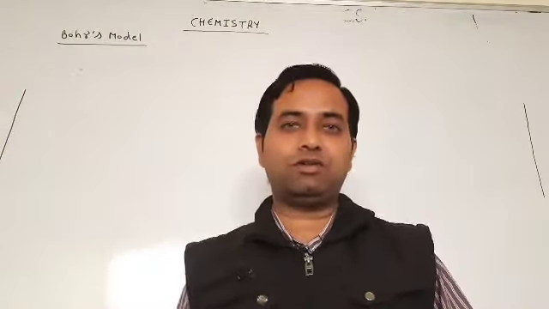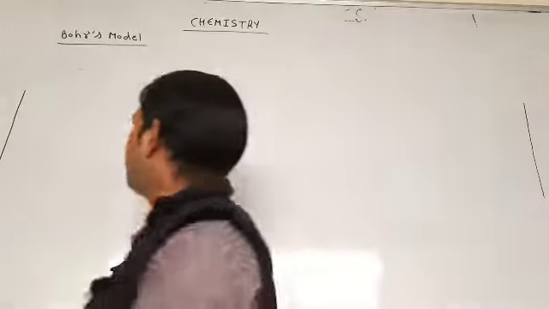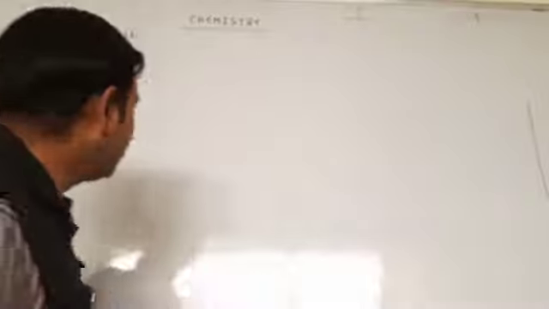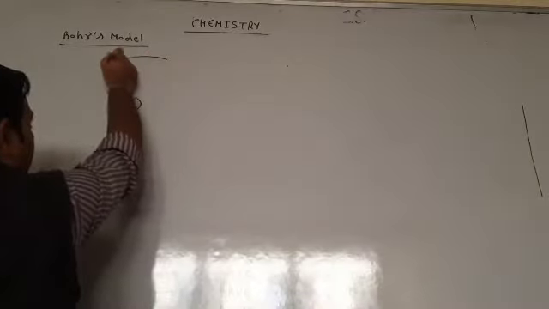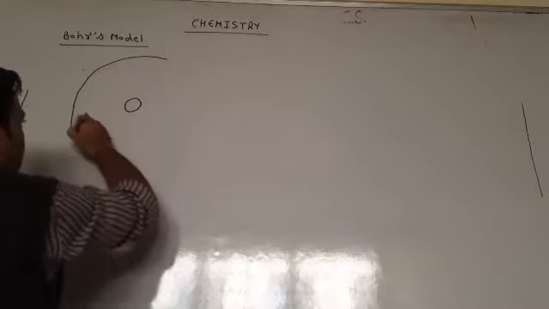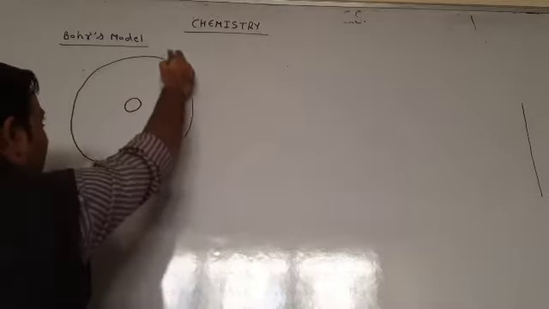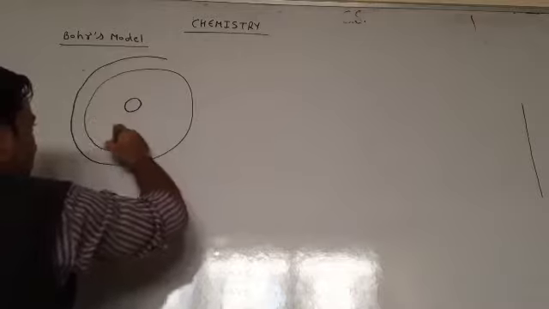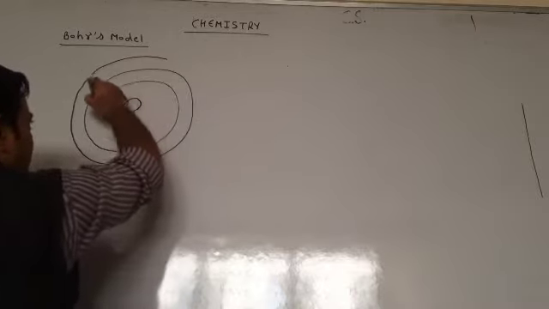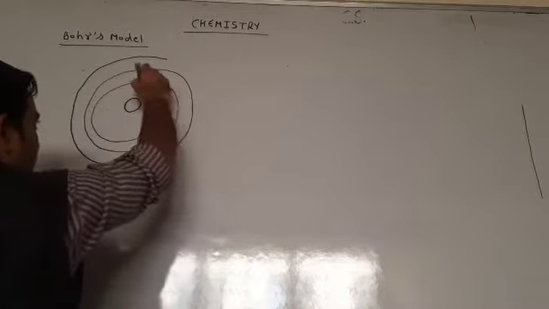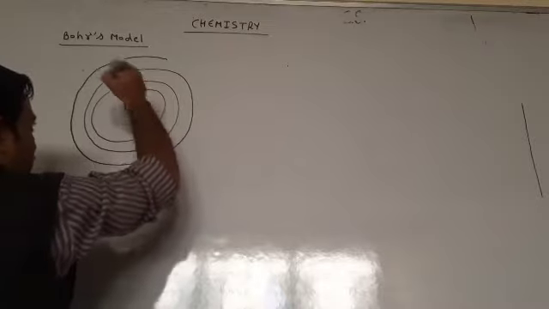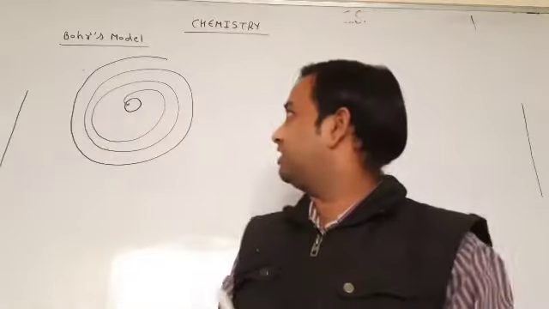What is the Rutherford theory? First point, students: Rutherford explained that there is a central nucleus, and if the electrons are running around it, they continuously release energy, generate this motion, and finally fall into the nucleus.